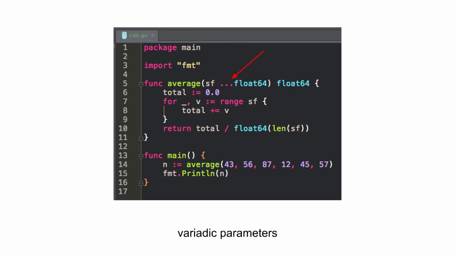So here's the ... notation where I can take an unlimited number of float64s as a parameter. And then this returns one float64. And down below, I'm calling the average function. I'm passing in a bunch of float64s. And these are of kind untyped constants. In the internals of the Go language, the type here has not yet been determined, and it will do the conversion for you if it can. So even though these kind of look like ints, and you haven't specifically said, like in some languages where you would have had to put .0, Go will say this is indeterminate.